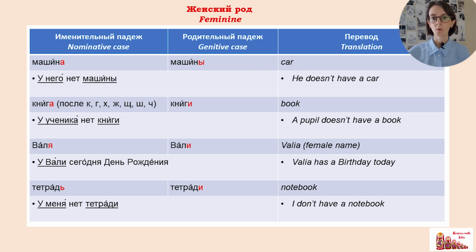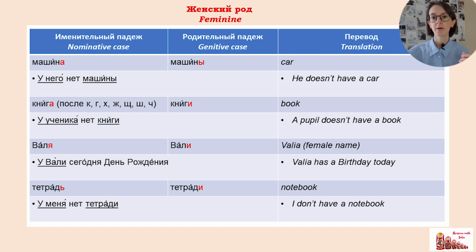And last one, feminine nouns that end with a soft sign, we change to «и». Тетрадь, тетради. Тетрадь is a feminine noun and we change it to и. У меня нет тетради. But careful here.